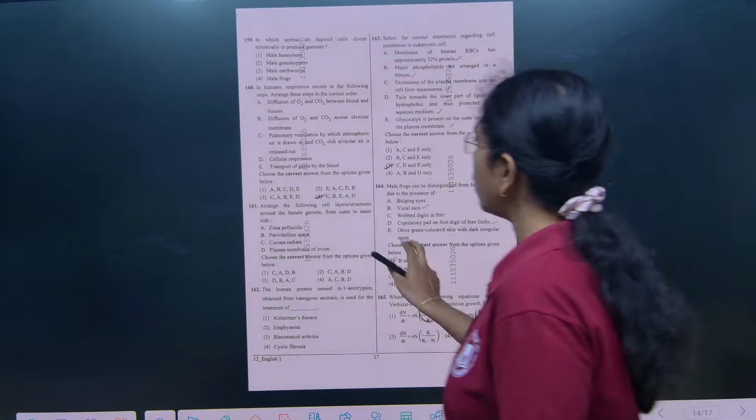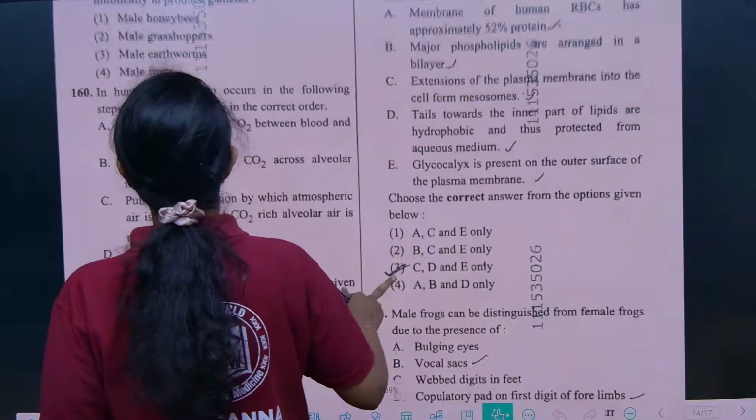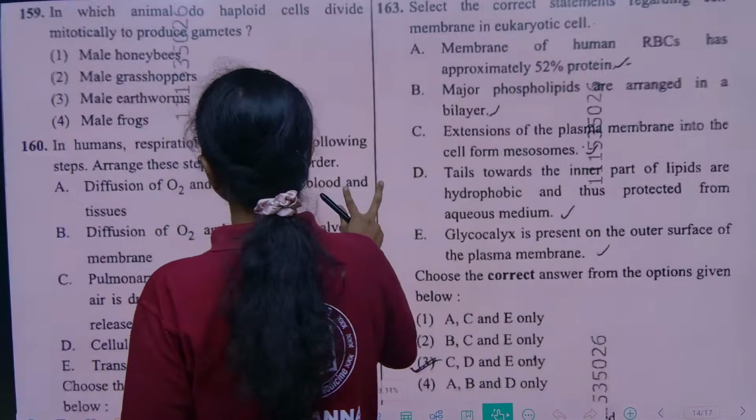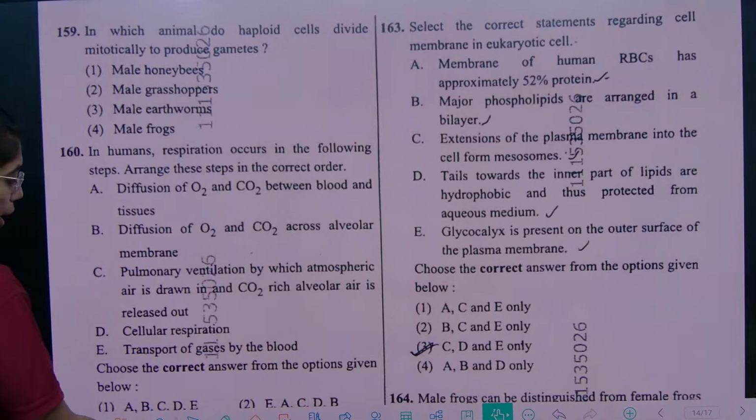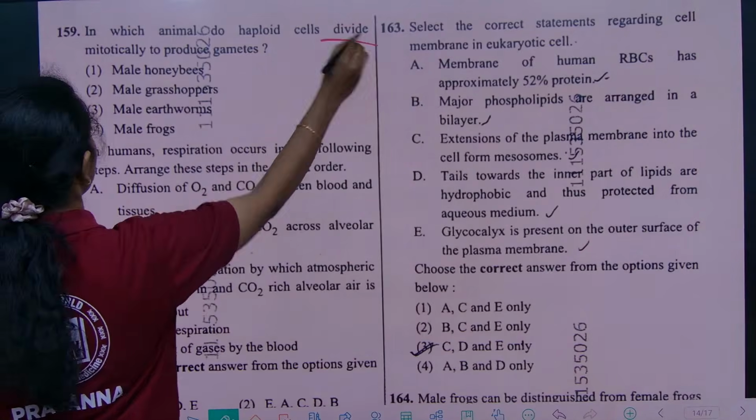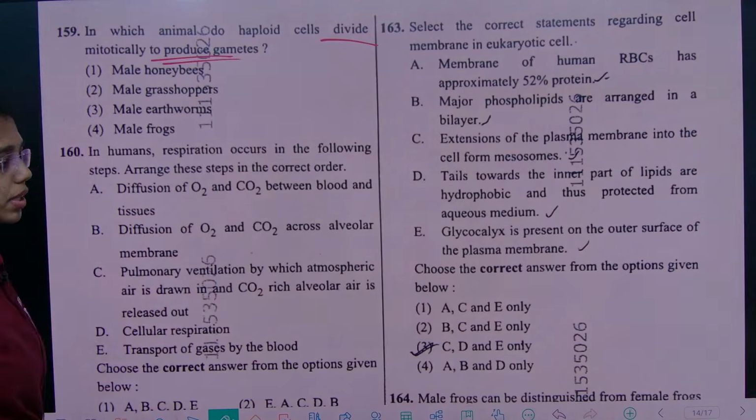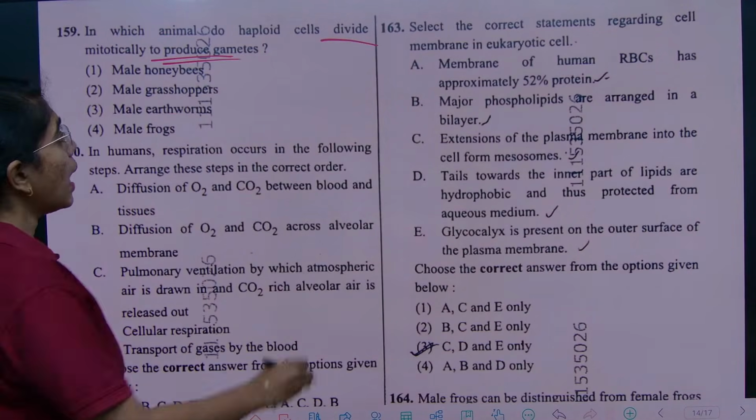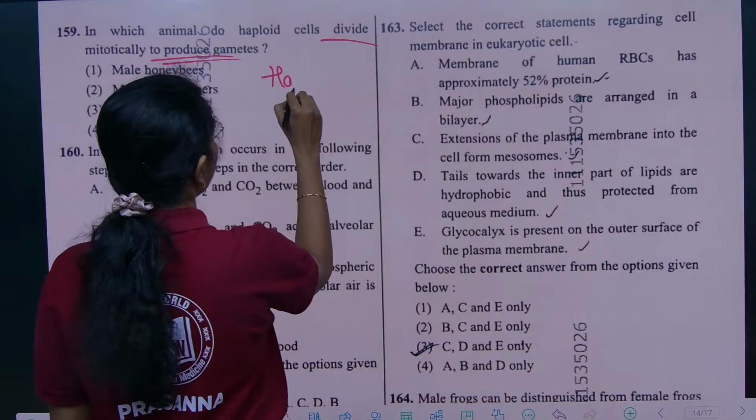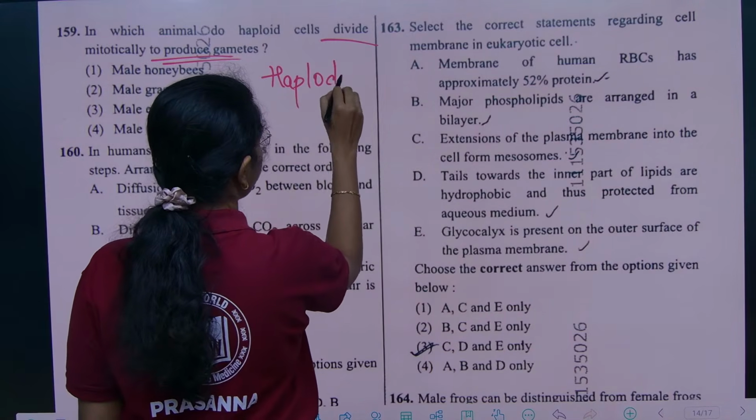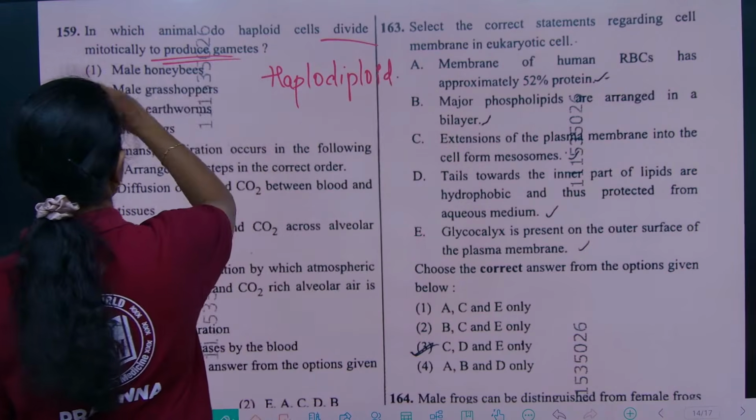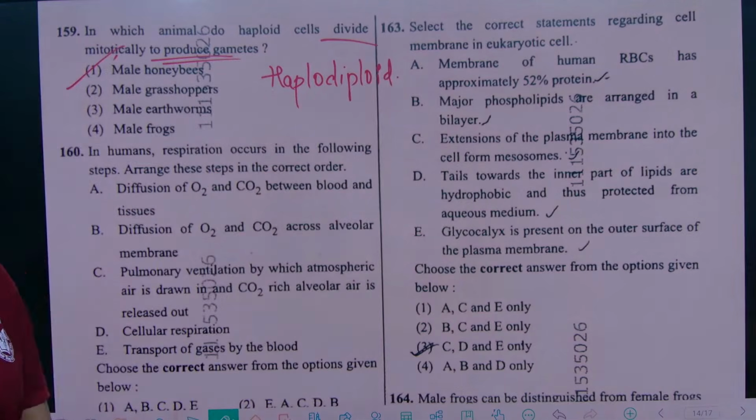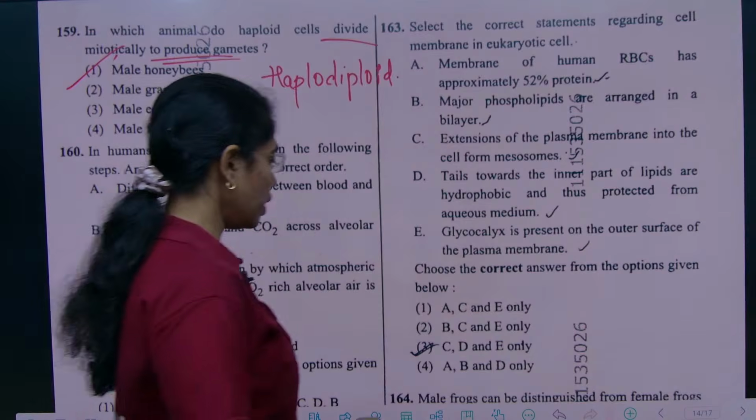Yeah, here 159, if you see, again the same question from sex determination. In which male do haploid cells divide mitotically to produce gametes? This you will observe in the haplodiploid type of sex determination. Haplodiploid type of sex determination, you will see that in male honeybees.